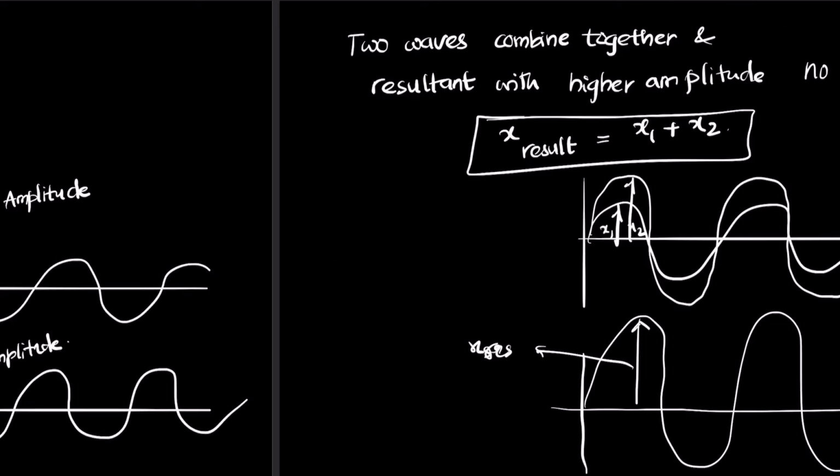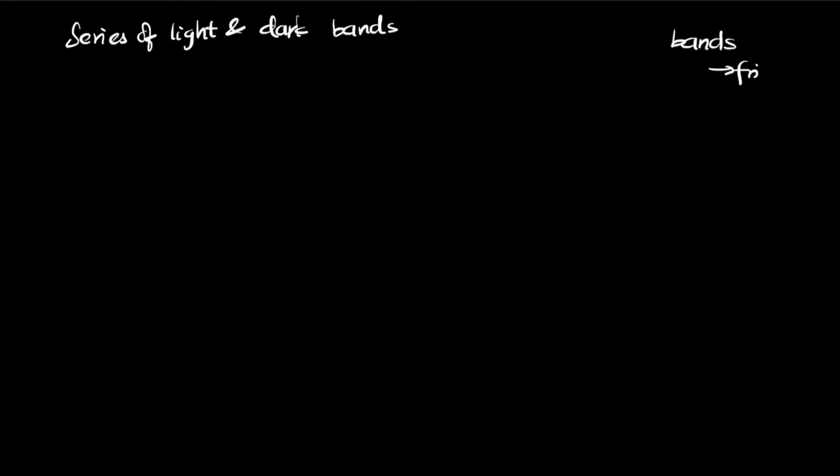So we see a series of light and dark bands. The bands here are called fringes. So we see a series of dark and bright fringes. So let's take a look at how the interference looks through the double slit experiment.